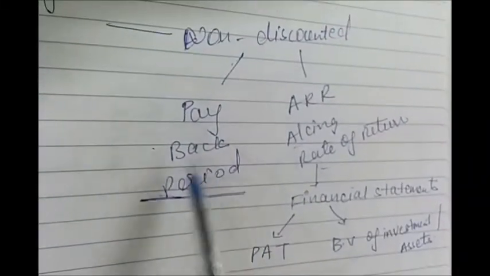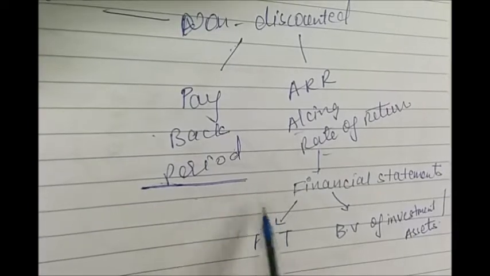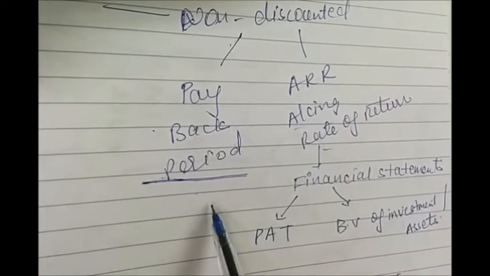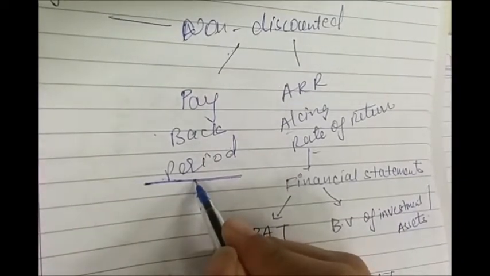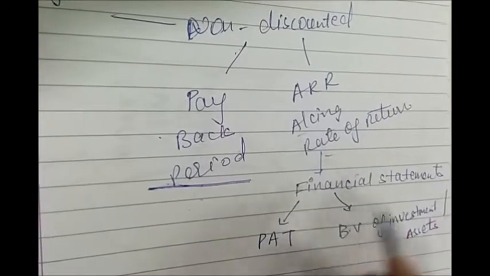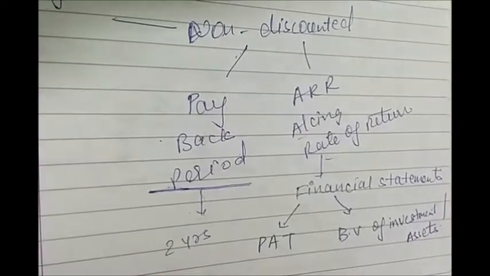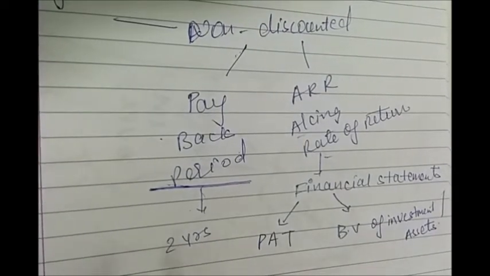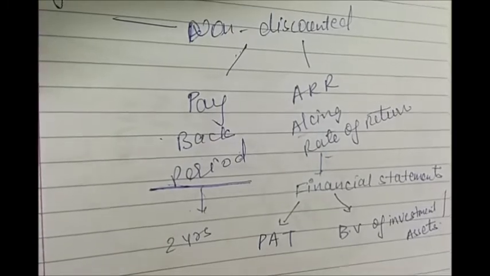We just saw how to make the calculations using both these techniques. Now we need to understand when we should select or reject a project. In case of payback period, it is discretionary. Any financial manager or the top management may suggest that we need a payback period of say 2 years. So if you are able to recover the investment in 2 years, the project will be accepted. And if it takes more than 2 years, it will not be accepted.